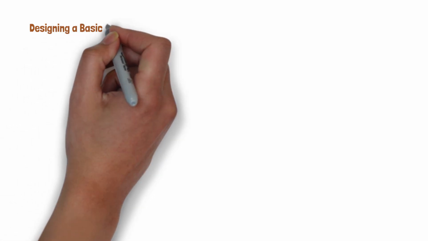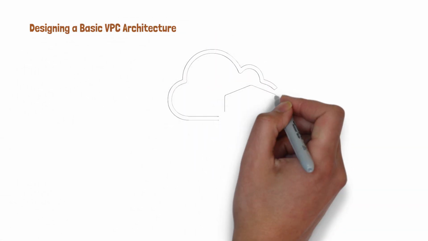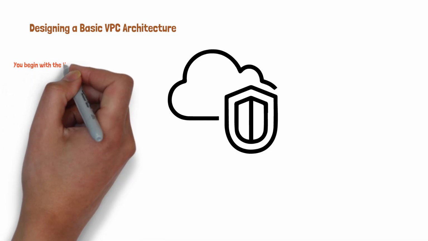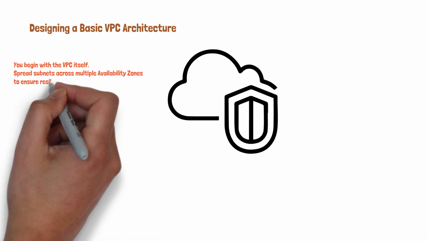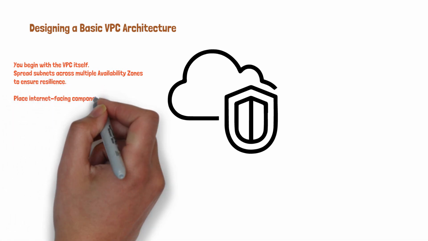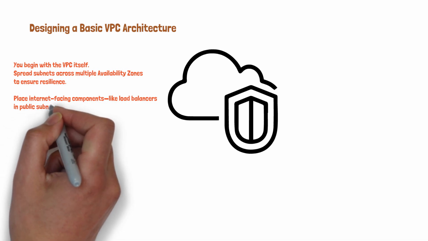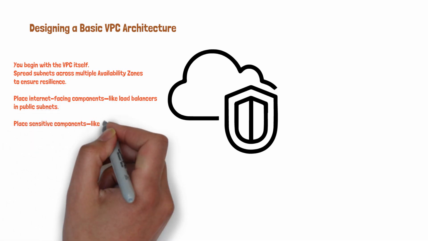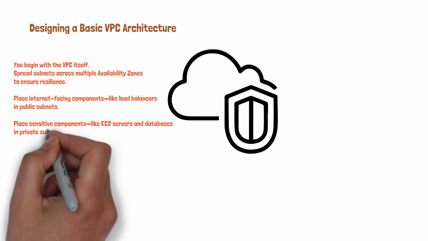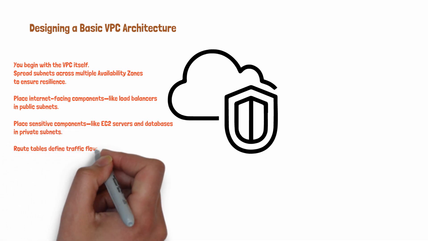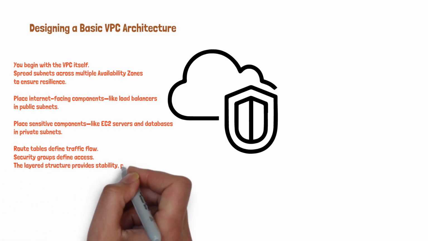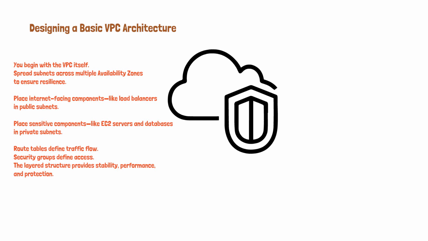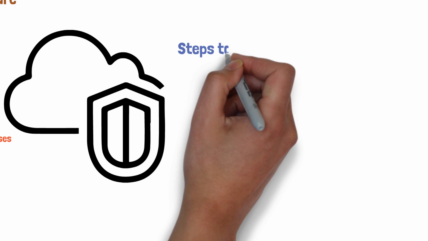Designing a basic VPC architecture. A well-built VPC follows a proven structure. You begin with the VPC itself. Spread subnets across multiple availability zones to ensure resilience. Place internet-facing components like load balancers in public subnets. Place sensitive components like EC2 servers and databases in private subnets. Route tables define traffic flow. Security groups define access. The layered structure provides stability, performance, and protection. You're not just building a network, you're designing its logic.